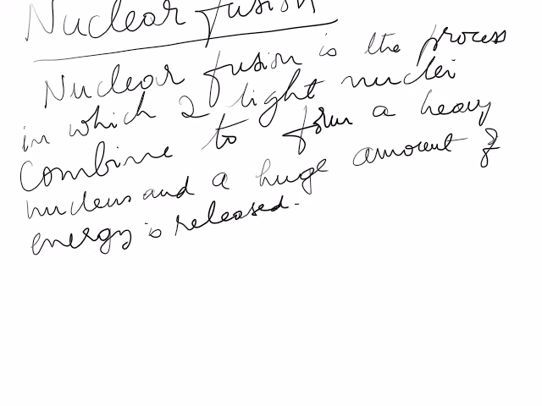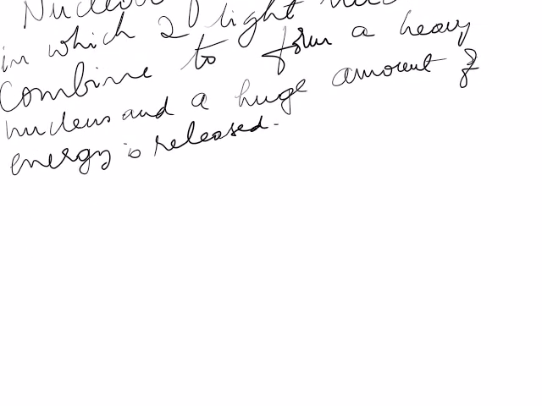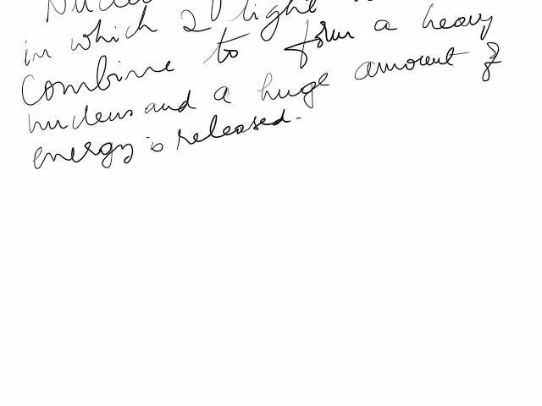In fission, a heavy nucleus splits up into two light nuclei, and in fusion reaction, two light nuclei combine forming a heavy nucleus. But in both fission and fusion, a large amount of energy is released.